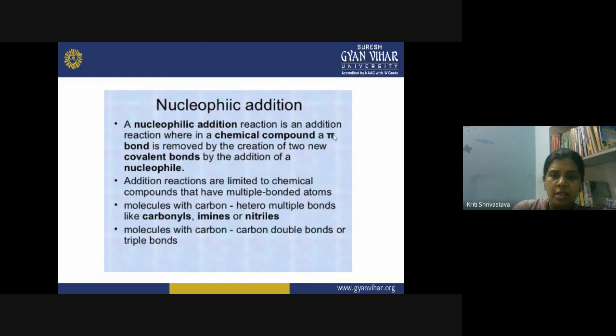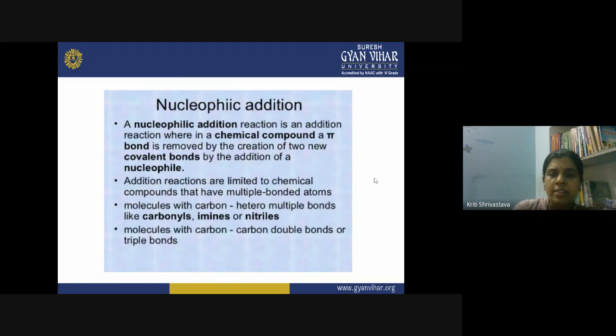So these are reactions in which you see the addition of a nucleophile to a system where the pi bond is removed by the creation of new covalent bonds by the addition of the nucleophile. And generally such reactions are shown by multiple bonded atoms. So the molecules containing carbon heteroatom bonds generally show such nucleophilic addition reactions, for example carbonyl compounds, imines and nitriles, in which your carbon is attached to another heteroatom.